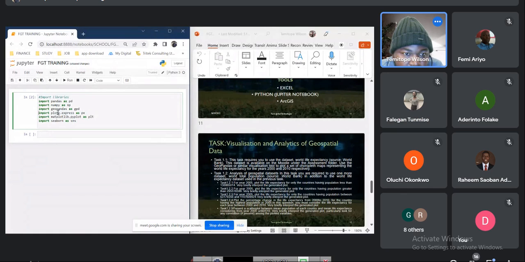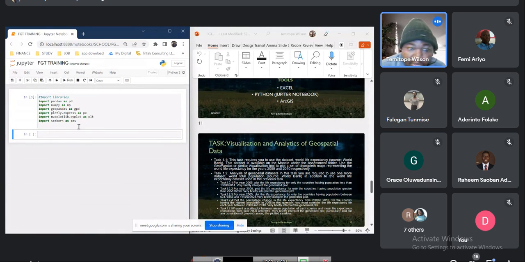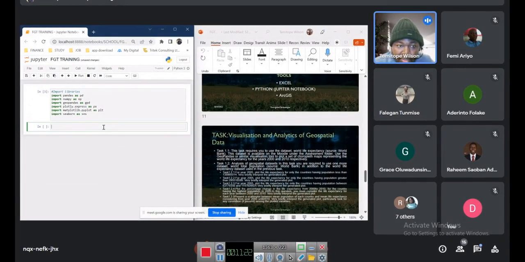Oh, it should be plotly. I think it's the spelling. Sorry, let me just run. Okay, so it's just the spelling. Like I said, there are usually funny errors that we get from Python most times. So now I brought in all the libraries I need, and now I need to import my data in.